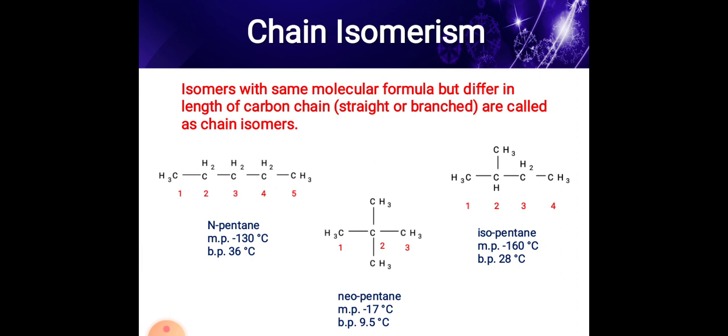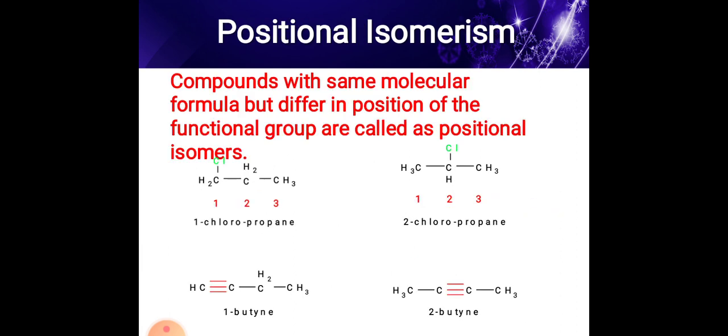This is the structure of n-pentane having 5 carbons. Here only the molecular formula is the same, but the length of the carbon chain differs. These are examples of chain isomers. Then positional isomerism. Compounds having the same molecular formula but differing in the position of the functional group are called positional isomers.